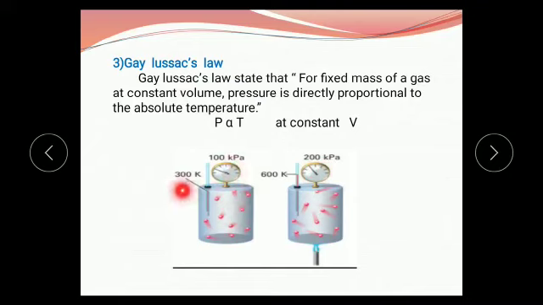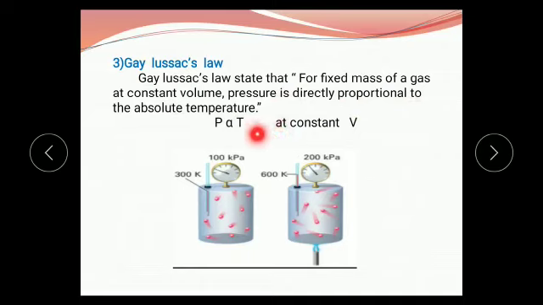And here the temperature is 300 degree Kelvin and here it is 600 degree Kelvin. Then Gay-Lussac's law states that for a fixed mass of gas at constant volume, here the volume remaining constant, at that time pressure is directly proportional to the absolute temperature.